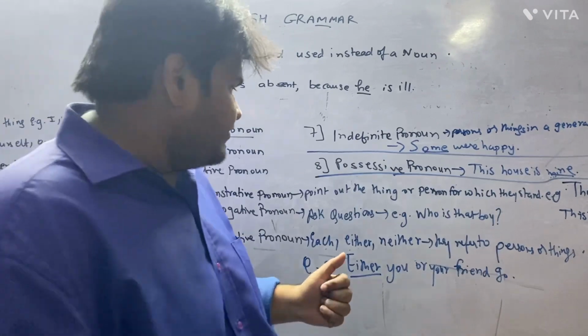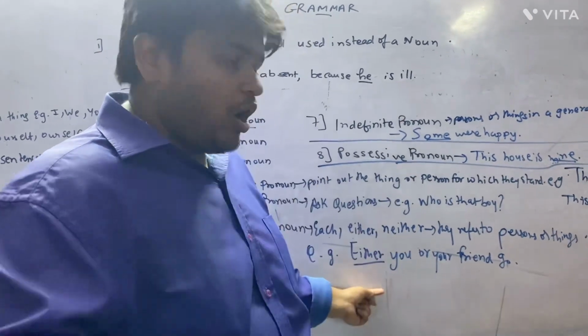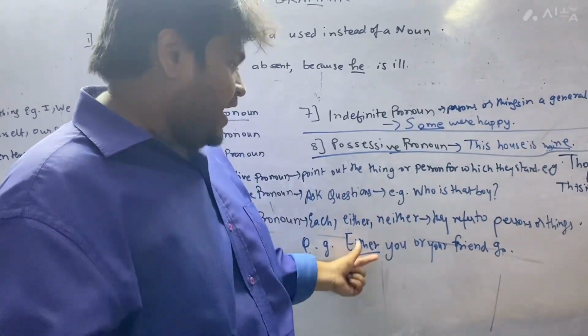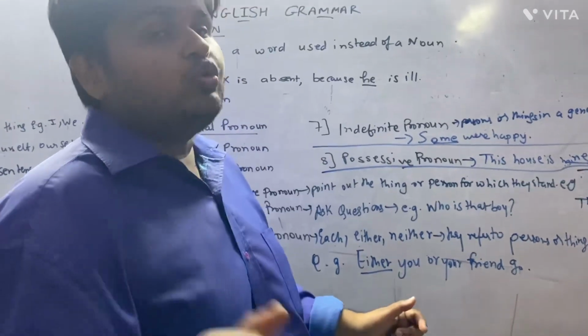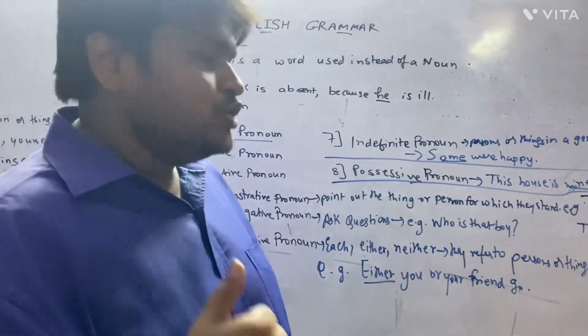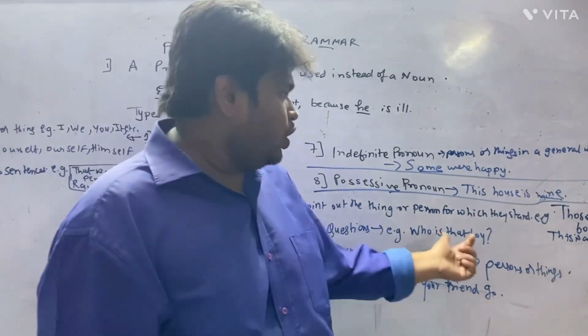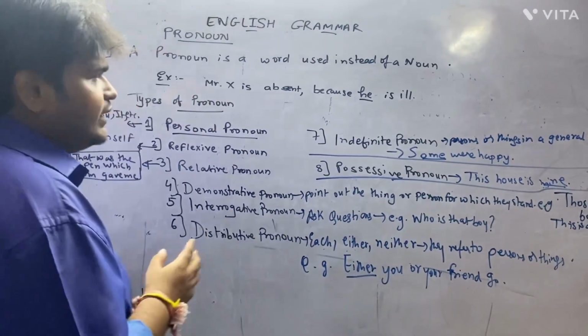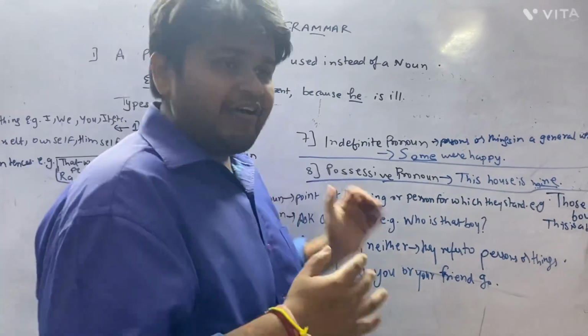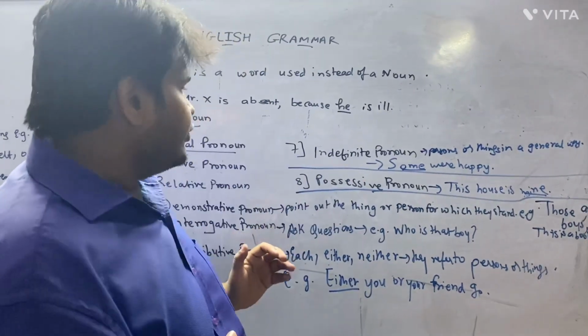Now example I will give you. Either you or your friend will go. So either, that is pointing out towards person or thing. So that might be you or it might be your friend. So either you or friend. Now the last two types of pronoun which have been left. So stay till the end of the video.